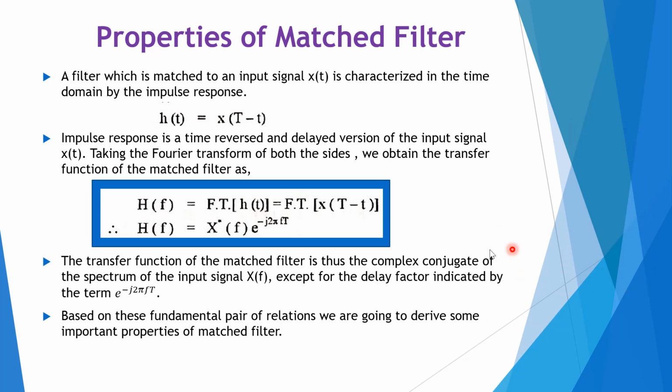So H of f is equal to the complex conjugate of the spectrum of the input signal, X conjugate of f, times e raised to minus j 2 pi f T. So the transfer function of the matched filter is thus the complex conjugate of the spectrum of the input signal x of f, except for the delay factor indicated by the term e raised to minus j 2 pi f T.